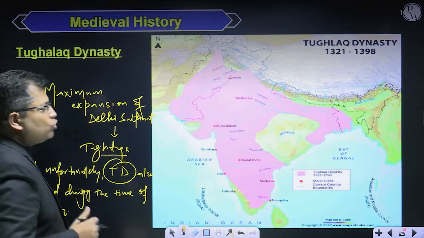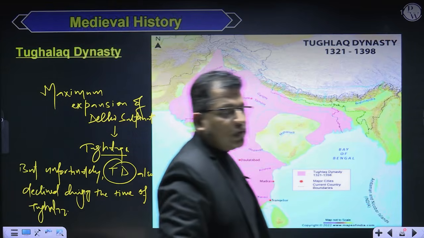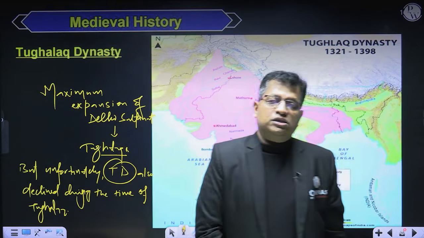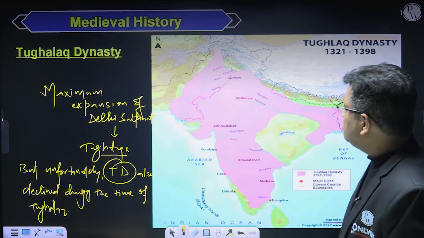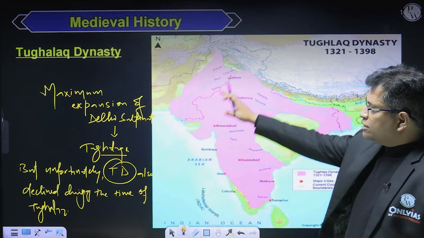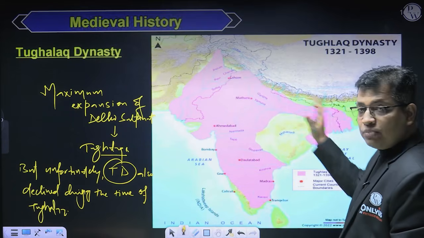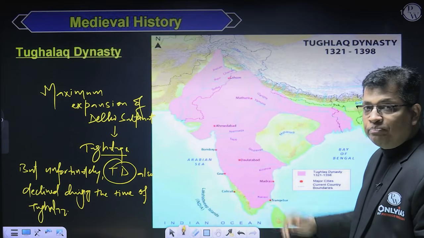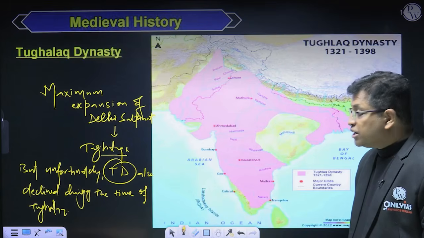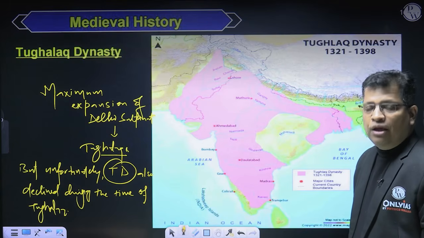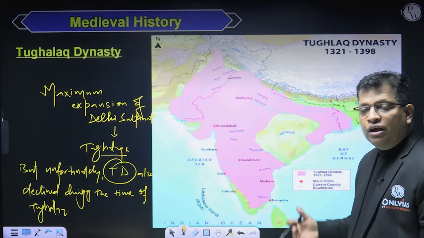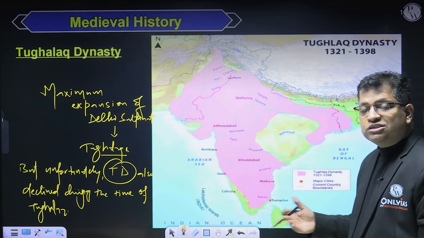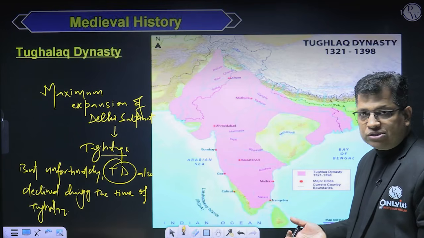Muhammad bin Tughlaq had created the largest empire under Delhi Sultanate. This is the area that you can see, shaded in purple or pink, you can say. This empire was created by Muhammad bin Tughlaq. But during the time of Muhammad bin Tughlaq itself, Delhi Sultanate started declining. Vijayanagar, Bahamani, Madura, these are the states in the south that proclaimed their independence, right?